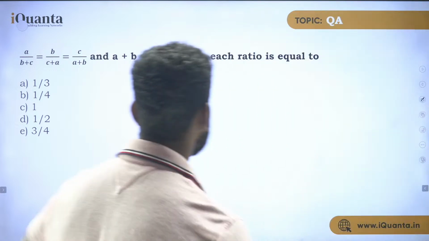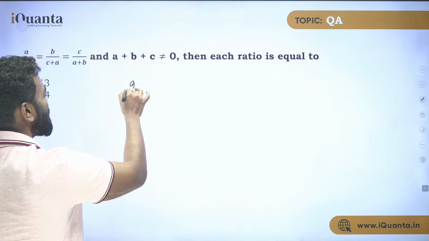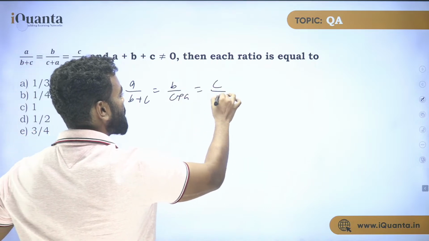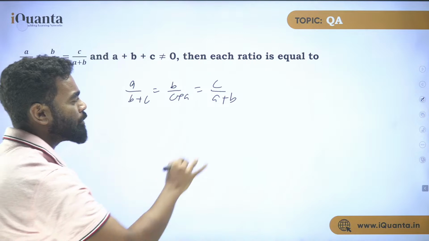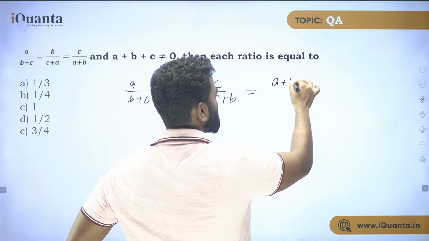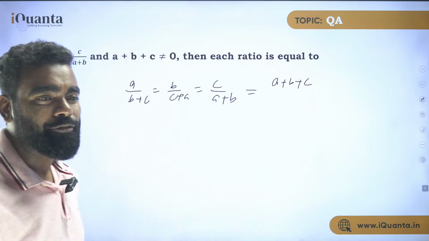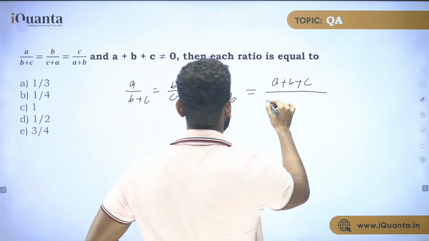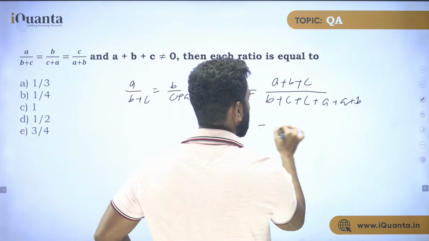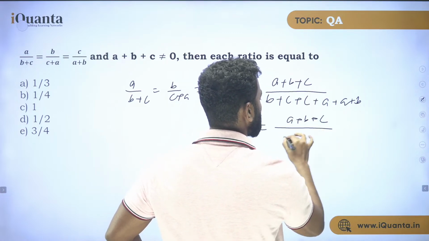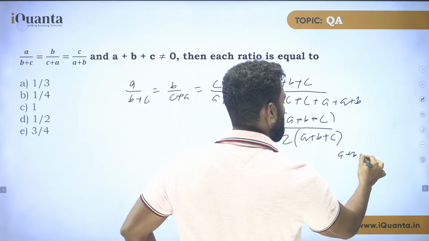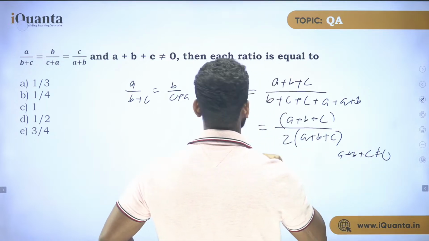So it's just this question I'm solving. The easiest way to solve this question: A upon B plus C is equal to B upon C plus A is equal to C upon A plus B. What I can do is add all these. That gives A plus B plus C, because that is the property of ratio, you can add everything. So A plus B plus C upon the sum of the denominators: B plus C, C plus A, A plus B. So it has become A plus B plus C upon twice of A plus B plus C. Now, if A plus B plus C is not equal to 0, then this can be cancelled out.